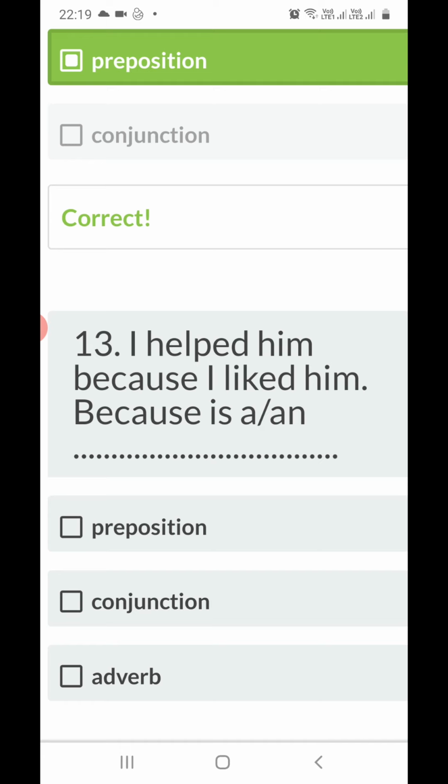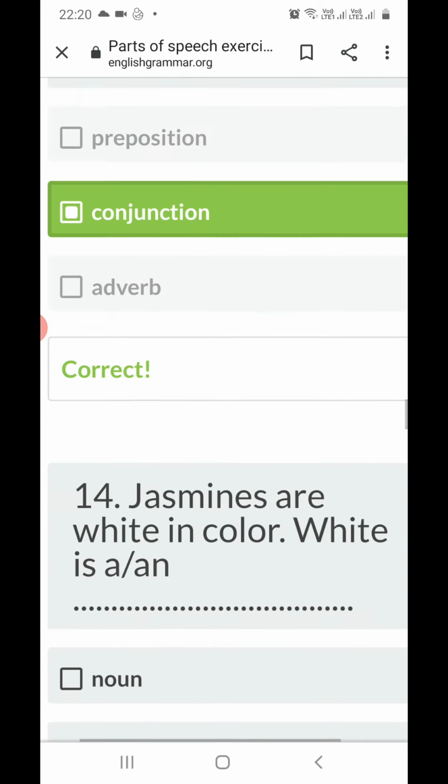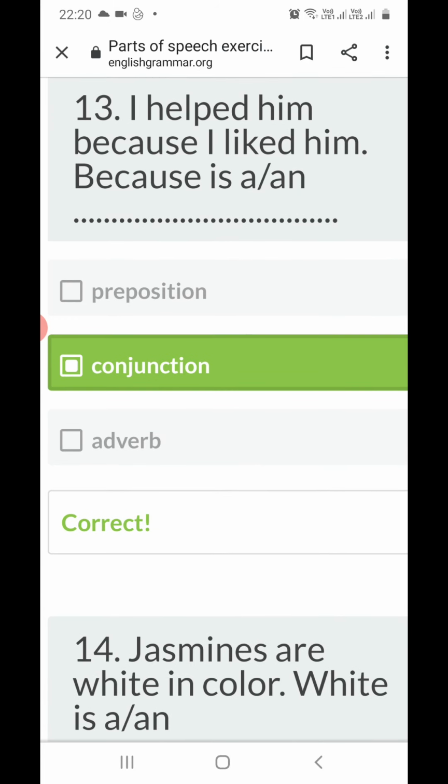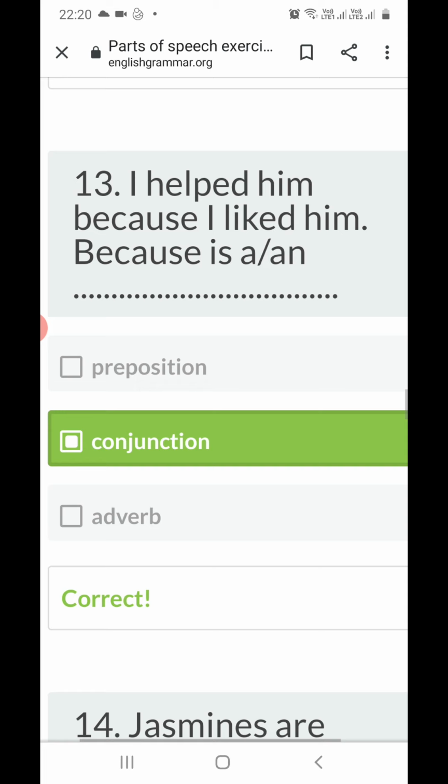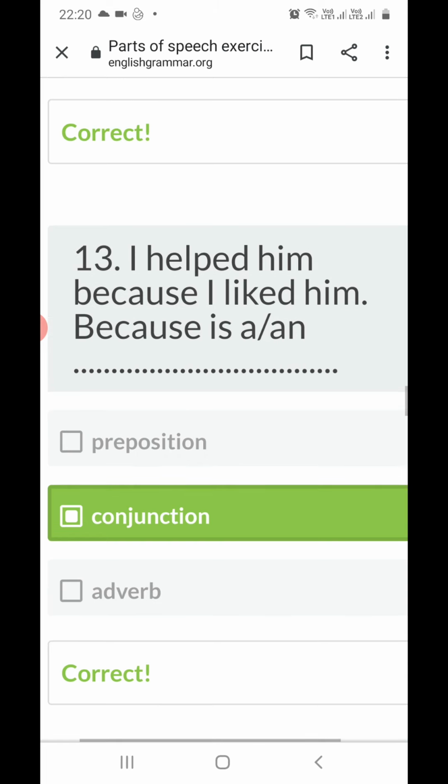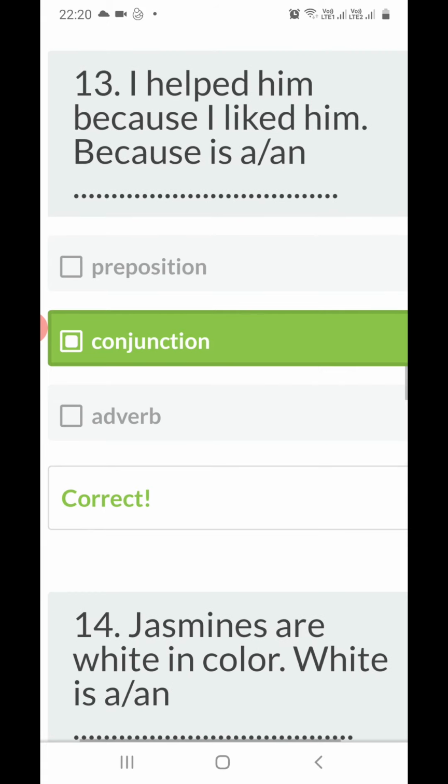Conjunctions are actually connectors, which join two words, two sentences or two phrases. I helped him is one sentence, I liked him is the second sentence. The word "because" is joining them, right? So this is a conjunction.